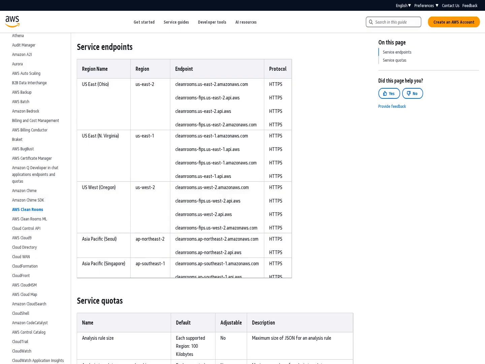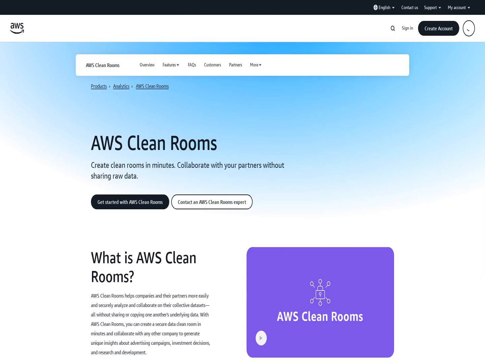AWS Clean Rooms now supports multiple collaboration members to receive analysis results from queries using Spark SQL. This enhancement simplifies usability and transparency by eliminating the need for additional audit mechanisms outside of the collaboration. As a result, multiple collaborators can receive and validate analysis results from queries across collective datasets directly from the collaboration.